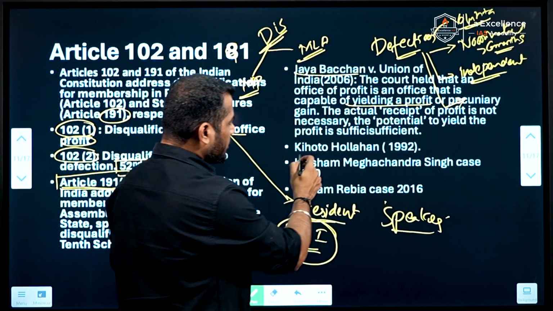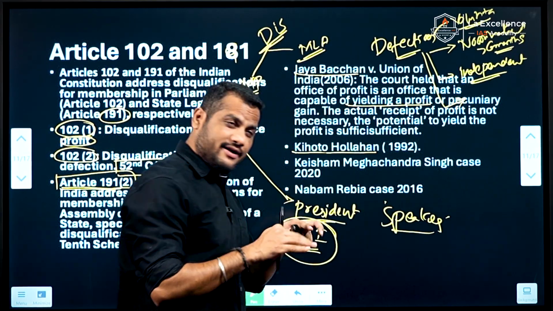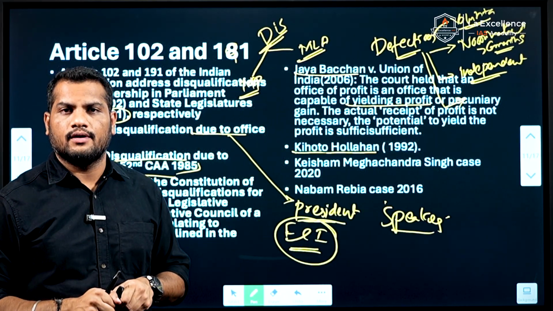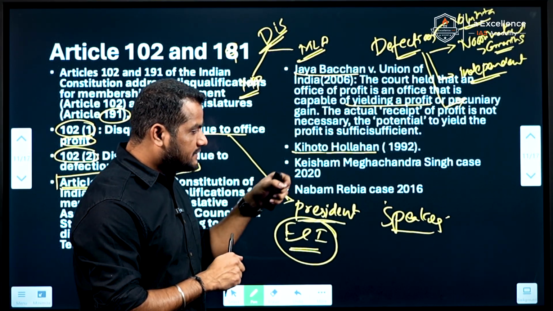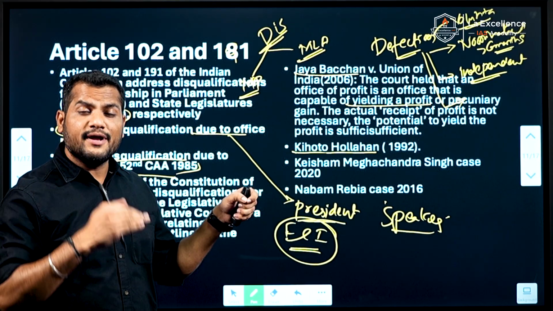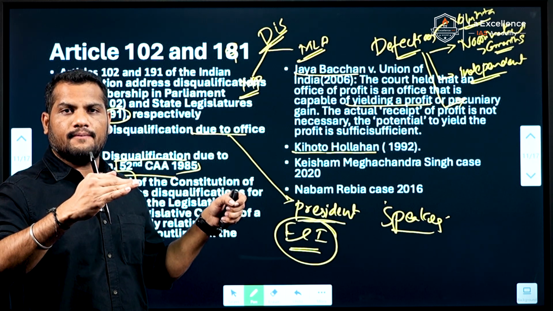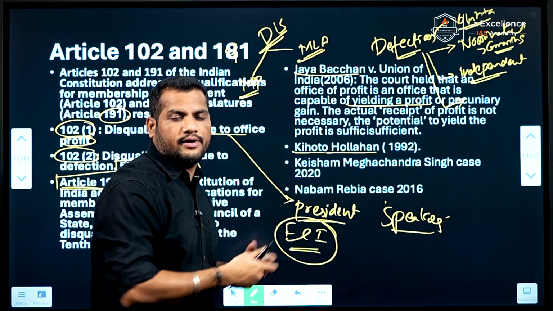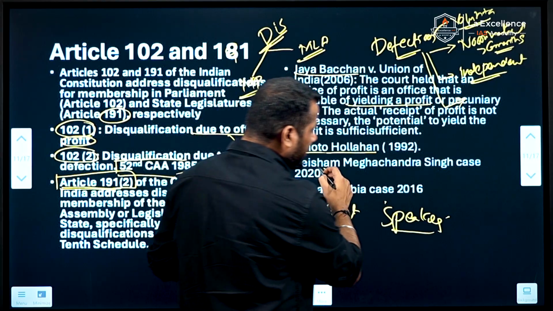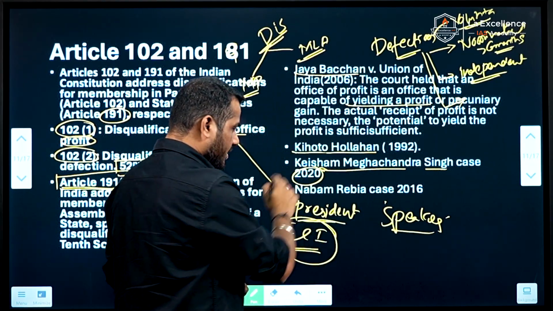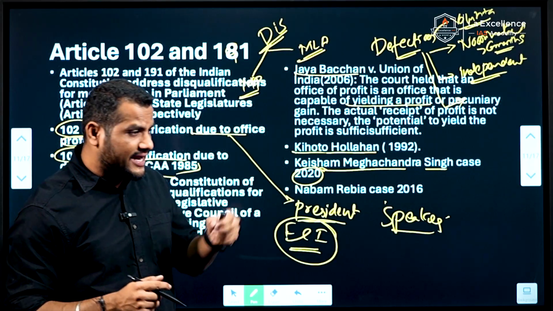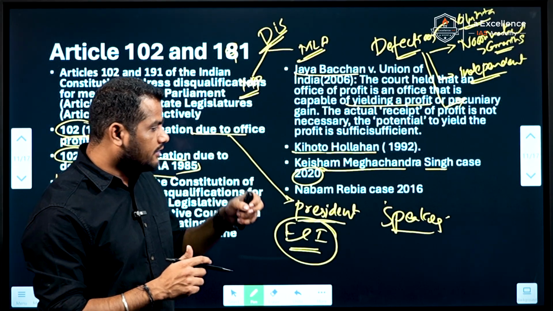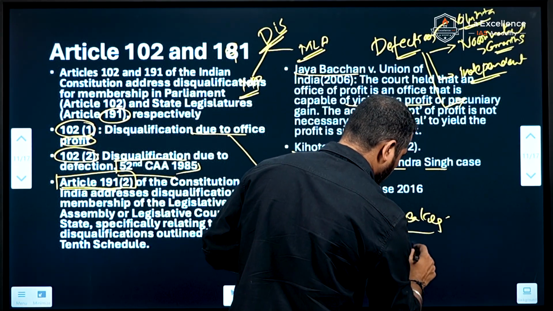But in the Kihoto Hollohan case in 1992, the Supreme Court said that the decision taken by the Speaker with respect to defection can be questioned in a court of law based on misuse of power.